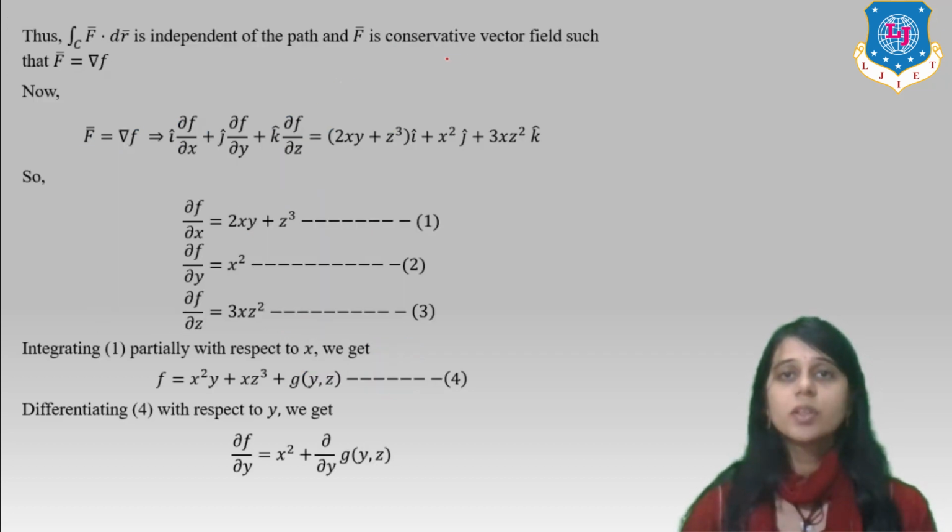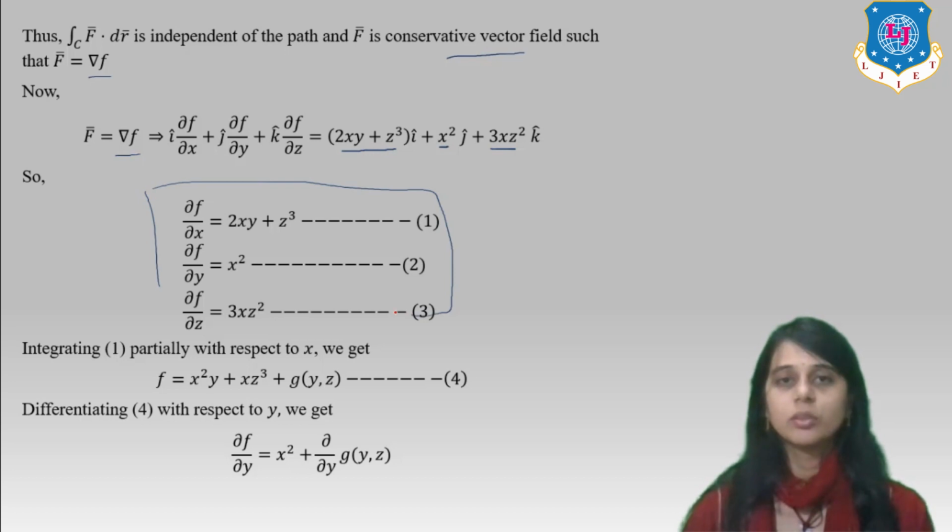So F bar is a conservative vector field such that ∇f. Now ∇f, we say that ∂f/∂x i caret, ∂f/∂y j caret, ∂f/∂z k caret. So it is ∂f/∂x, ∂f/∂y, ∂f/∂z, and these are our equations number 1, 2 and 3.